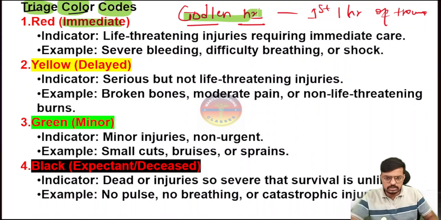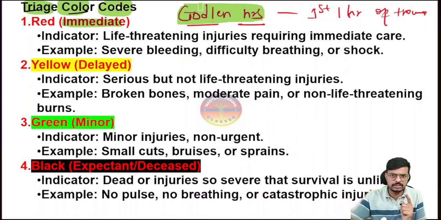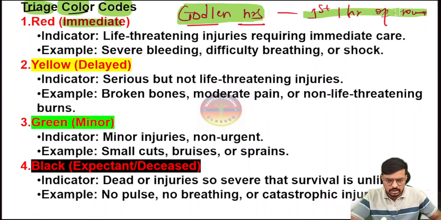One more thing, we will study the golden minute in neonatal resuscitation. What is the golden minute? The first 60 seconds, the first 1 minute of neonatal resuscitation, is called the golden minute. And in trauma, we have the golden hour, the first 1 hour of trauma. If we attend the patient immediately, the chance of survival is more. So that kind of patient we will add in the red.